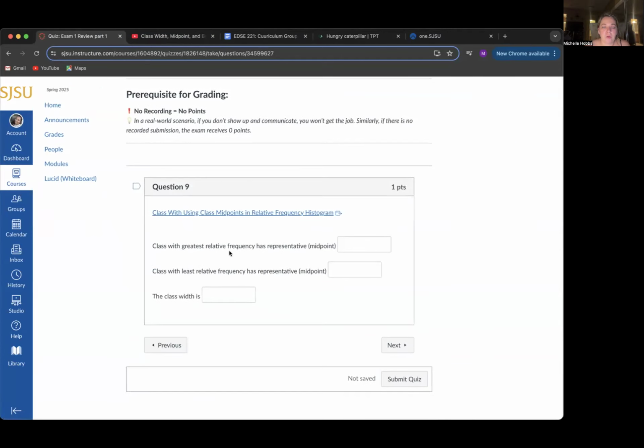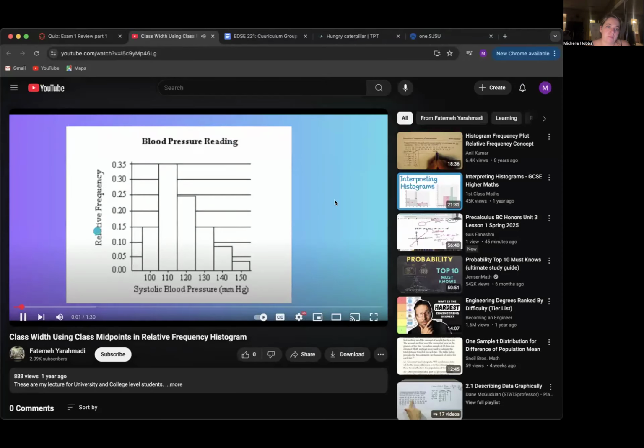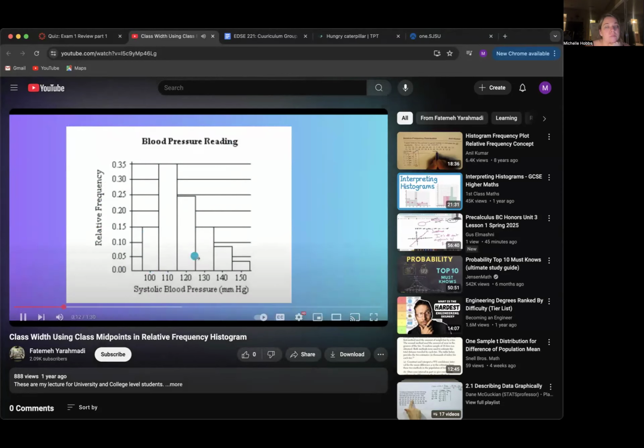Okay, so the class with the greatest relative frequency has a representative midpoint of, let's open up this video. Let's take a look at the relative frequency for this histogram. As you can see, you have 1, 2, 3, 4, 5, and 6 bars, so you basically have 6 classes.